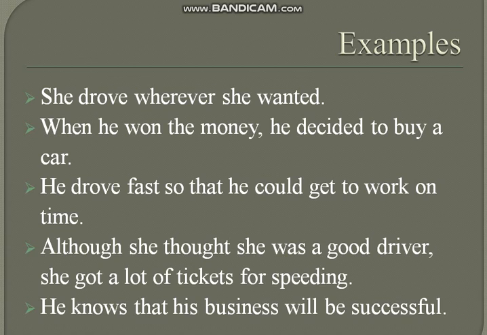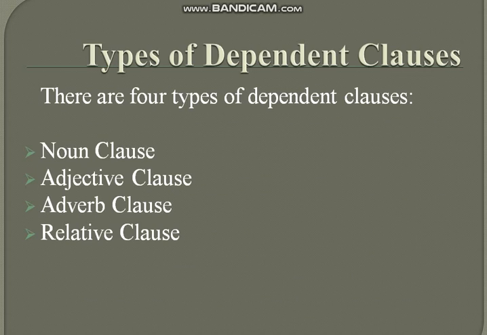He knows that his business will be successful. Here that his business will be successful is the dependent clause, while he knows is the independent clause. So it is depending on that part of the sentence. Hope this would be clear to you, the difference between main clause and subordinate clause.